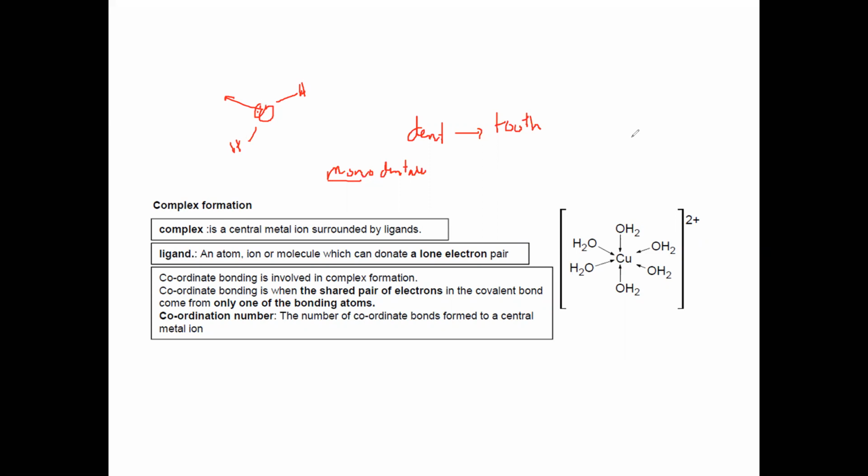But if a ligand forms bonds from two sides, for example an amine group, NH2, there's a lone pair, then CH2, then CH2, and then NH2. So this is called bidentate. The term bi means two. So this is a bidentate, having two ends from which it can form a dative bond. Or it can be polydentate. The term poly means many.